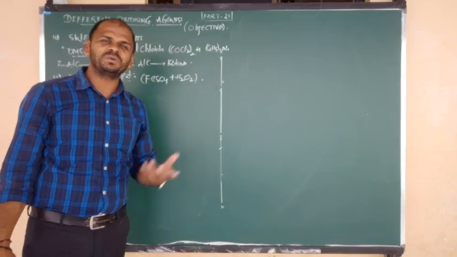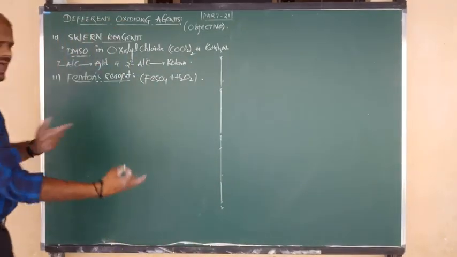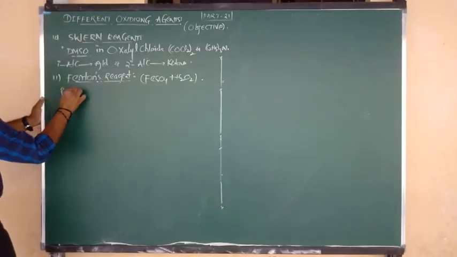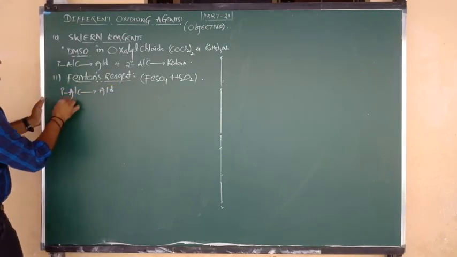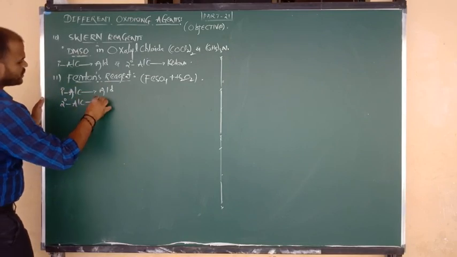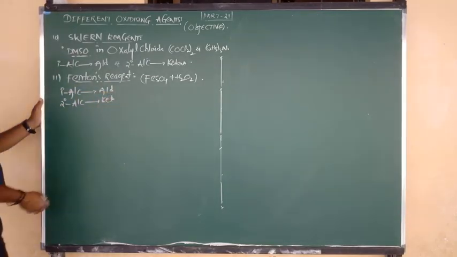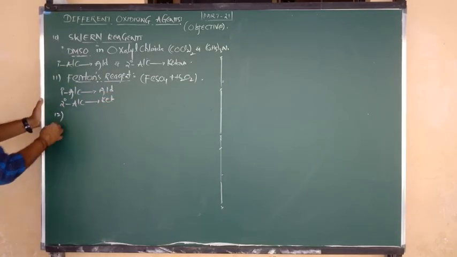In the presence of H2O2, it acts as an oxidizing agent. Again the story is the same. It commonly oxidizes primary alcohols to aldehydes and secondary alcohols to ketones.